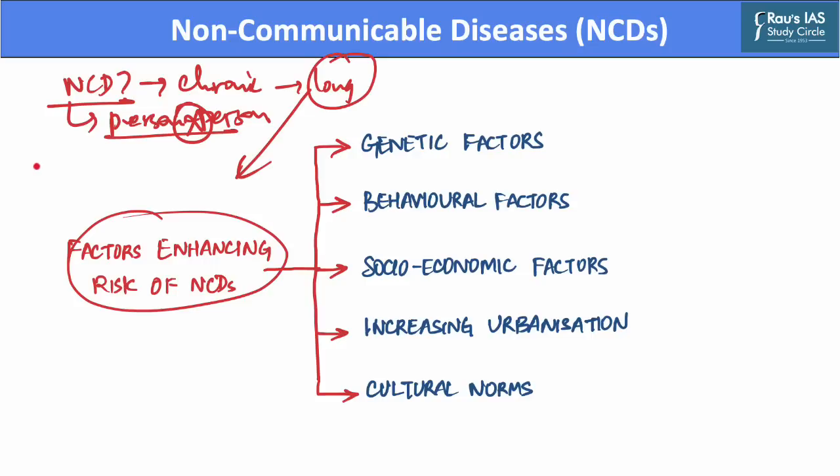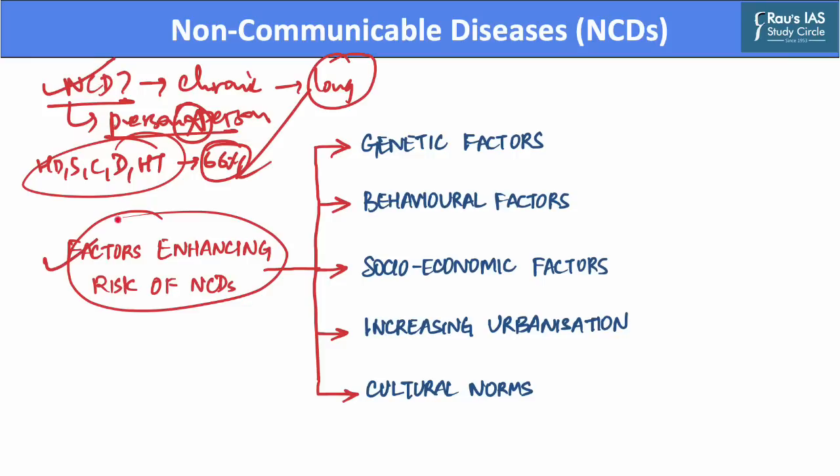Now, NCDs, which include heart diseases, strokes, cancer, diabetes and hypertension, account for almost 66% of total deaths in the country. Hence, they are important from a policy point of view. Now, let us discuss the factors that enhance the risk of non-communicable diseases. The first and probably the most important factor is that of genetic factors, as it is a major cause for non-communicable diseases such as cancer, diabetes, cardiovascular diseases, mental health, as well as asthma.